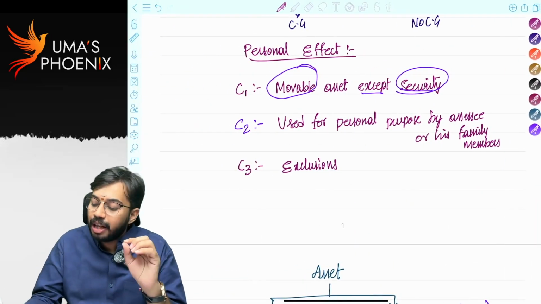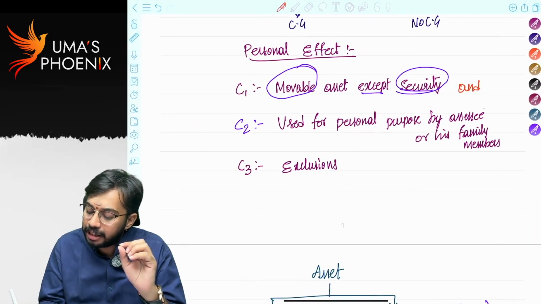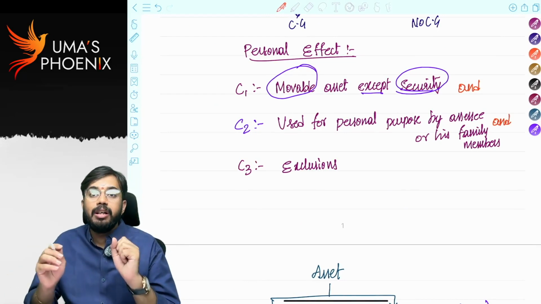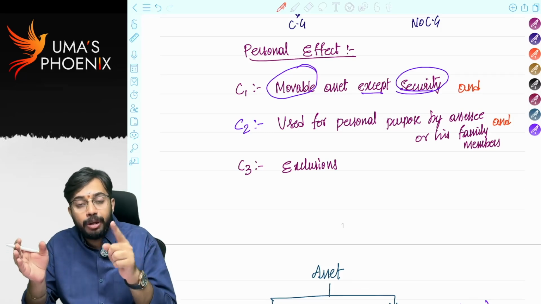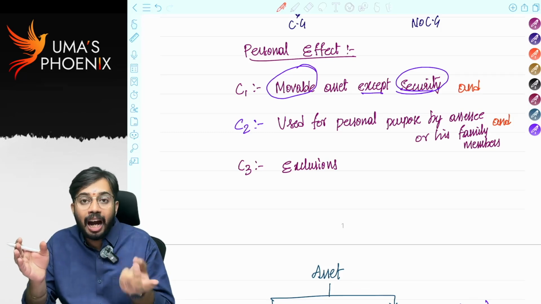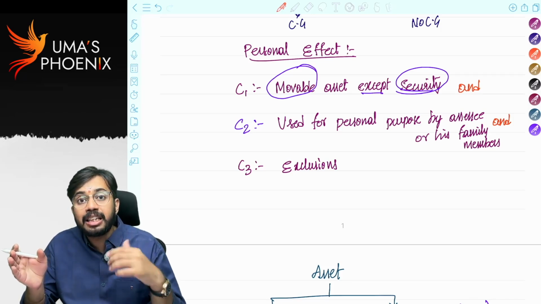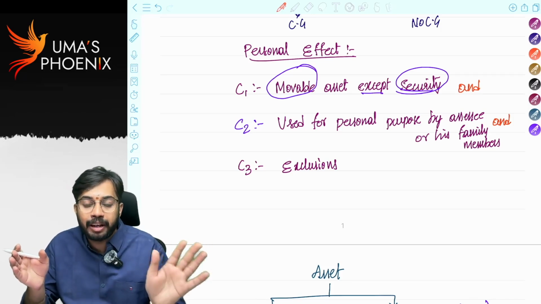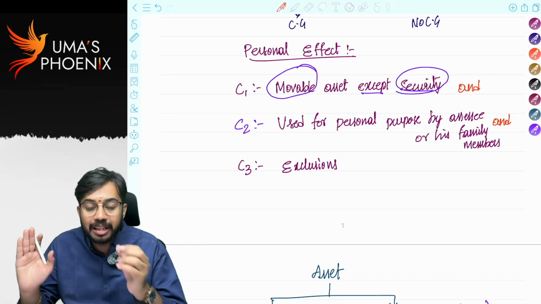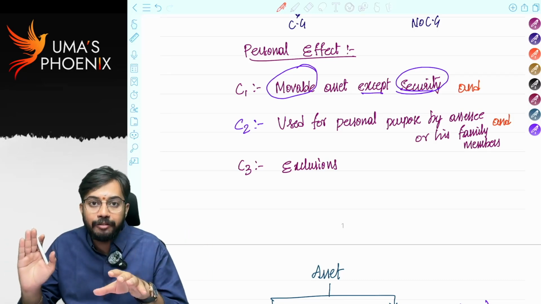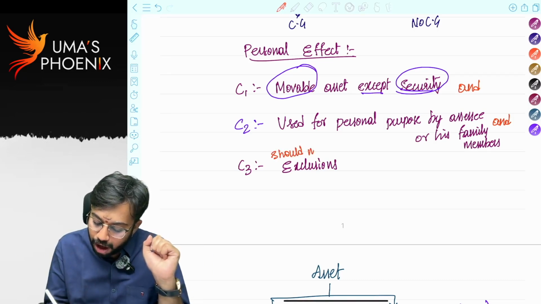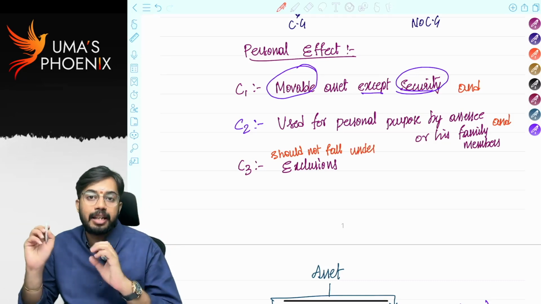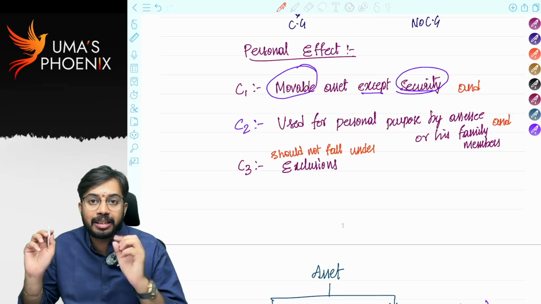So that's what the conjunction is, and all the three conditions are to be satisfied. So asset should be a movable asset and it should not be a security, and asset should be used for personal purpose of the SSC, and if asset is excluded, then it is not a personal effect. Asset should not fall under exclusions, then only it is considered as personal effect. So three conditions: should not fall under exclusions. Only if these three conditions are satisfied, then only we call that asset as personal effect.